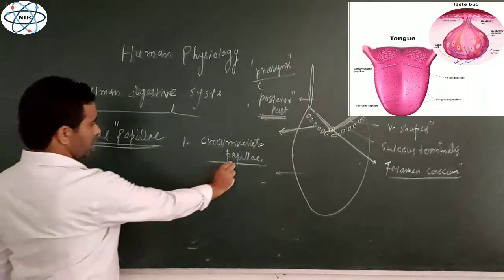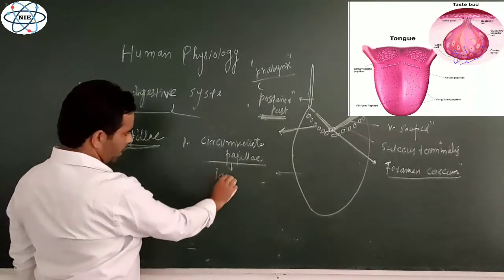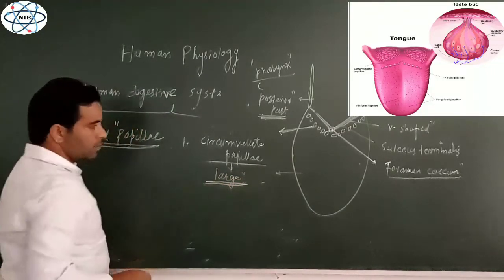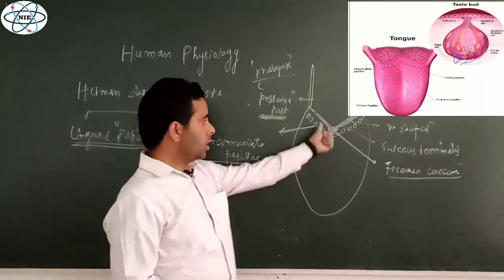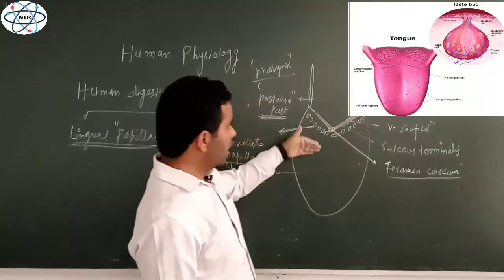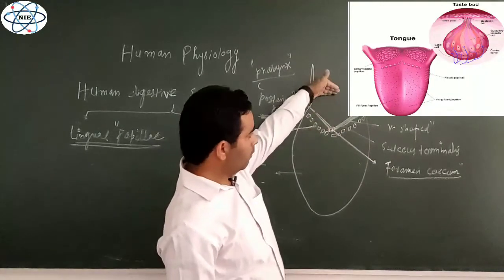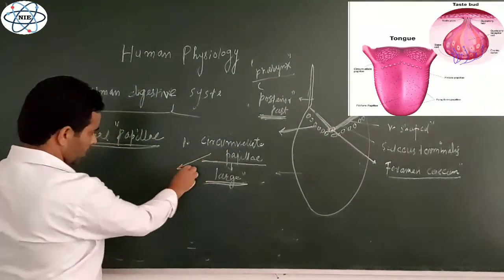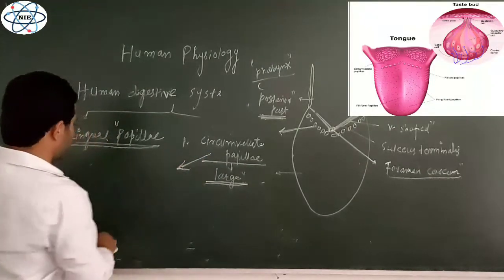And let me tell you, these are the large papillae, in the form of a V-shaped row just below the sulcus terminalis, which is a structure dividing the oral part of the tongue from the pharyngeal part. And there are various taste buds on these circumvallate papillae.